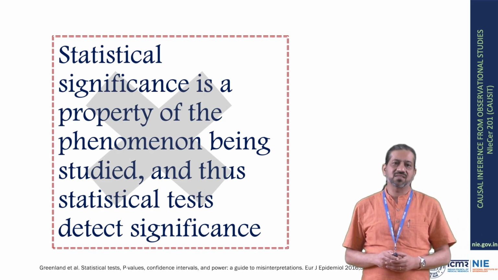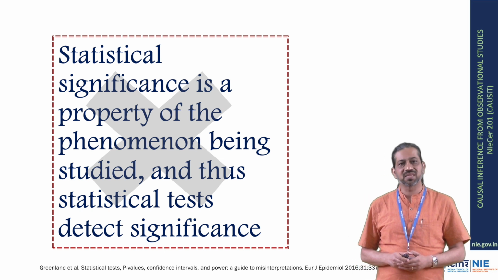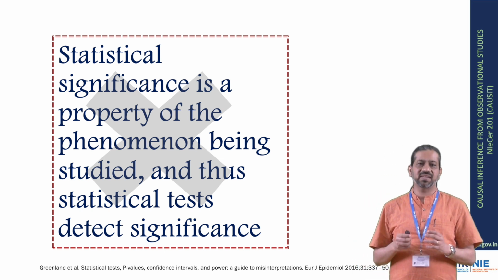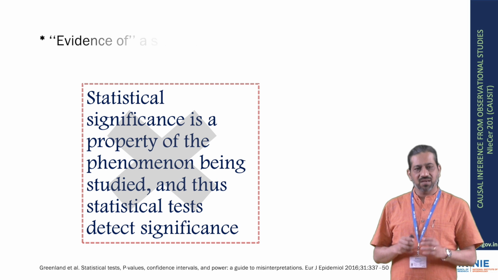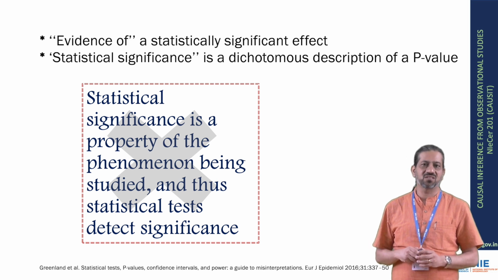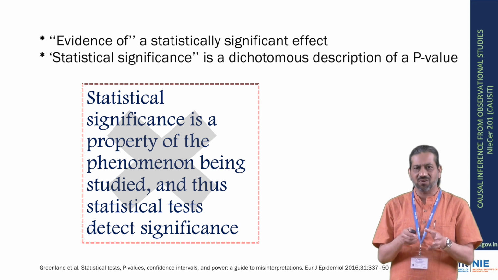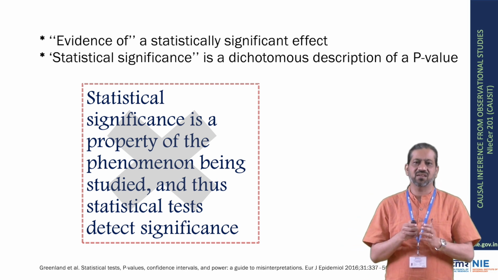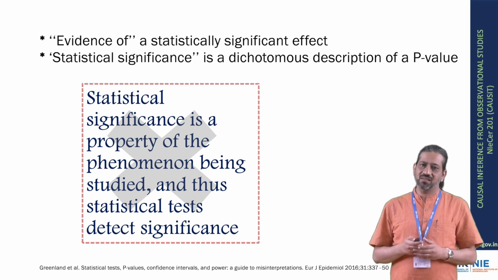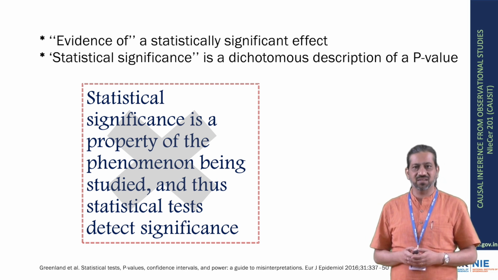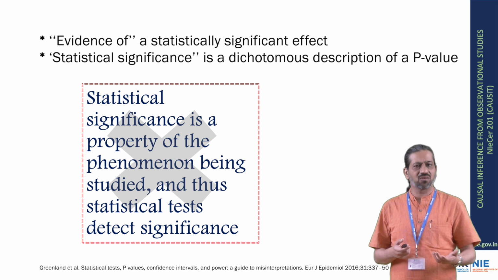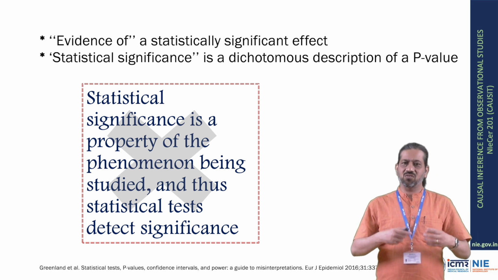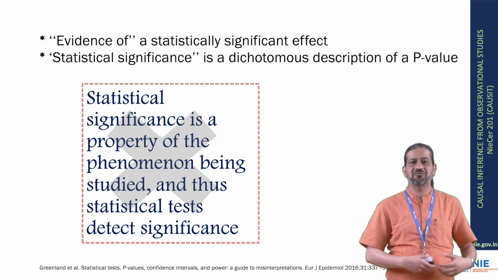Statistical significance is a property of the phenomenon being studied, and thus statistical tests detect significance. Again, this is a misinterpretation, promoted when researchers state that they have or have not found evidence of a statistically significant effect. Actually, the effect that is being tested either exists or does not exist. It's not about how statistically significant that effect is.